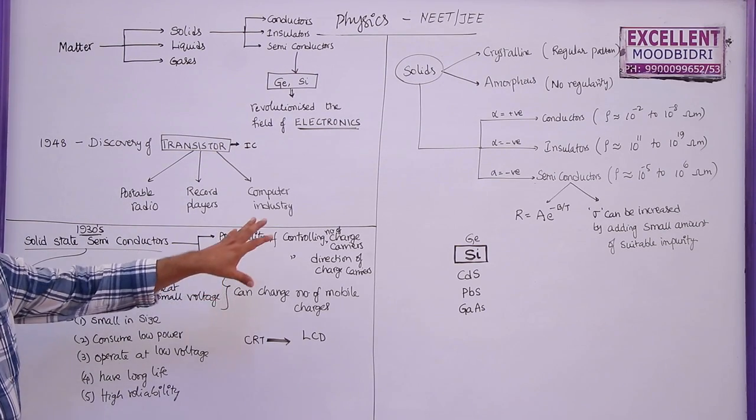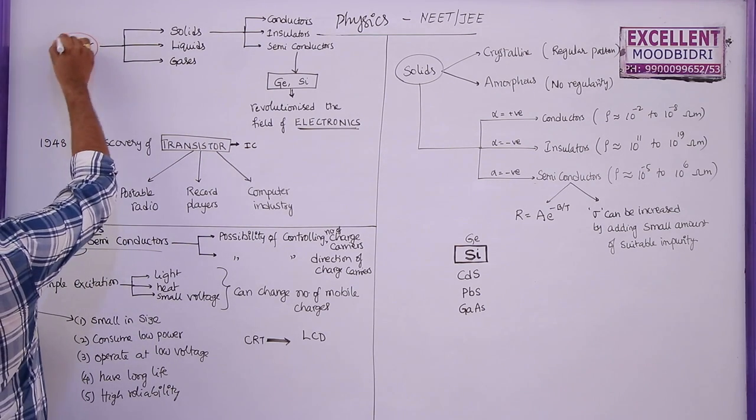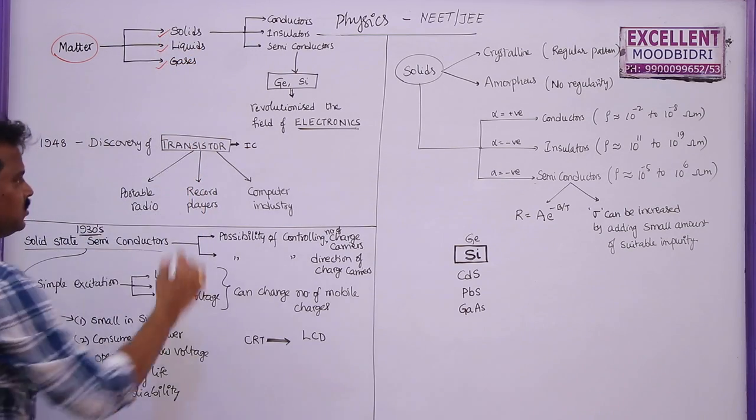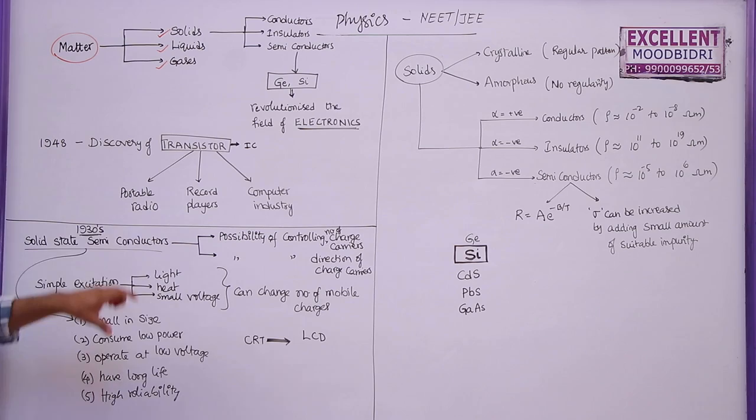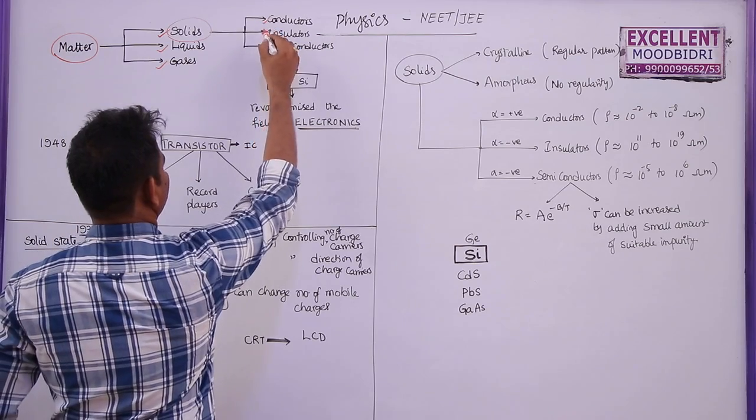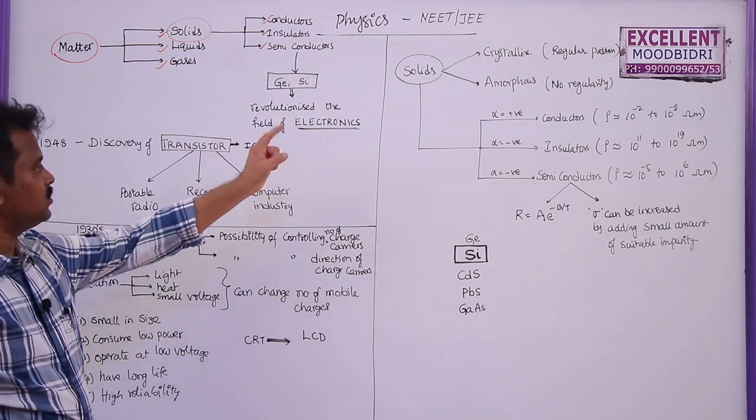Hi students, this is our last topic in second PUC, that is semiconductor electronics. Here we know that matter is divided into three types as solids, liquids, gases. We studied this so many times. But according to the electrical conductivity, solids can be divided into conductors, insulators and semiconductors. So what are these semiconductors?